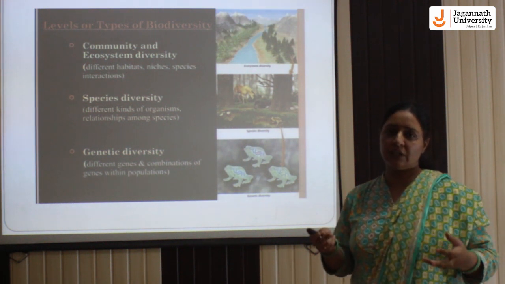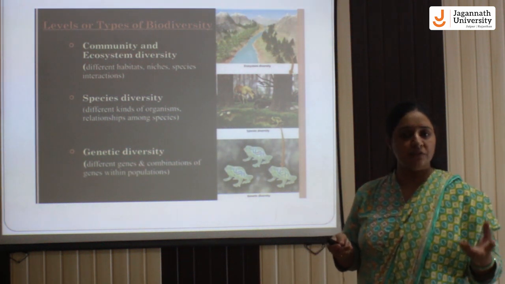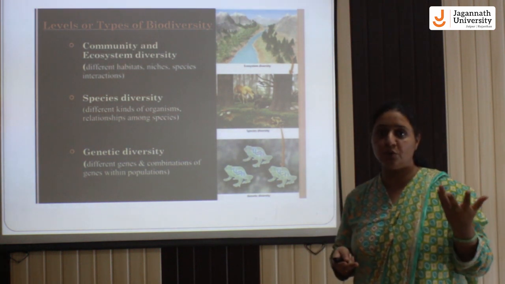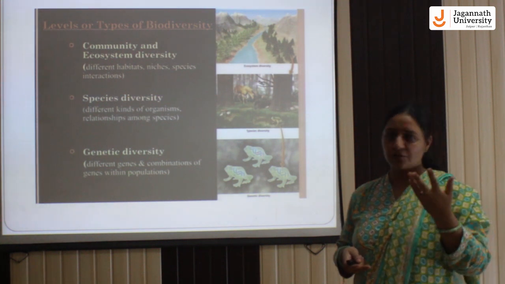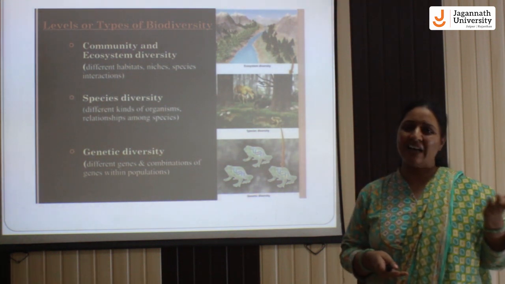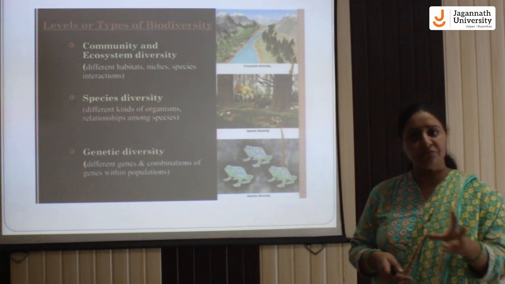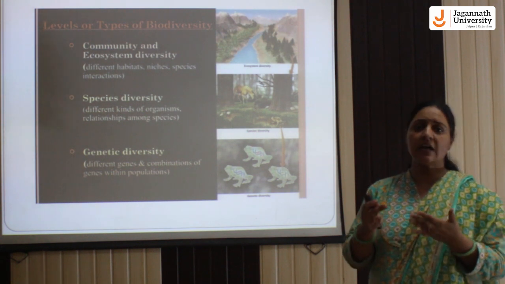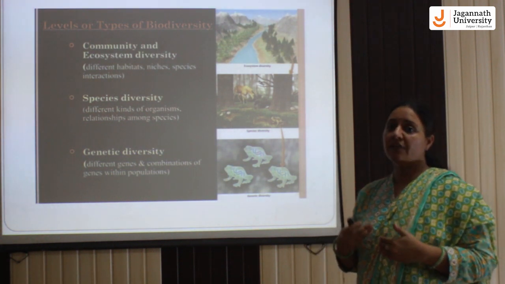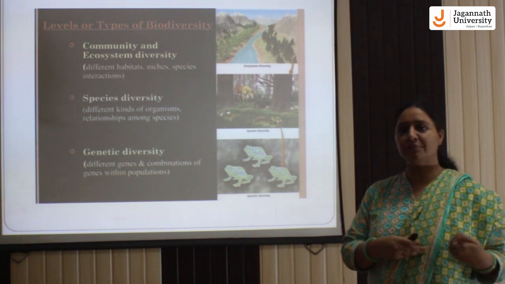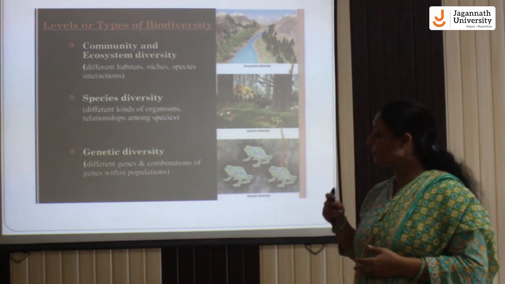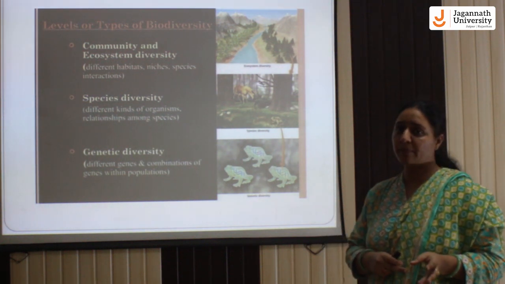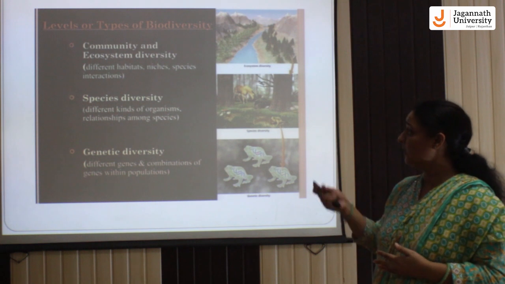If we see various kinds of animals, on the basis of their genes we can find various types of hair colors, skin tones, eye colors, and so on. Similarly, in plant categories, a lot of varieties of rice and wheat are found, and the varieties are different as per the availability of their genes which they receive from their parental organisms.